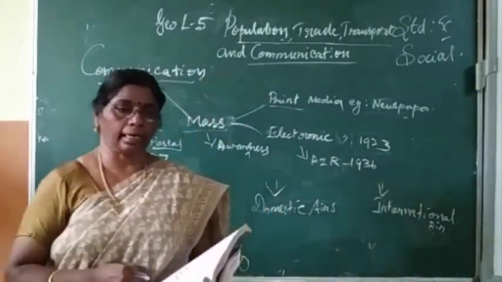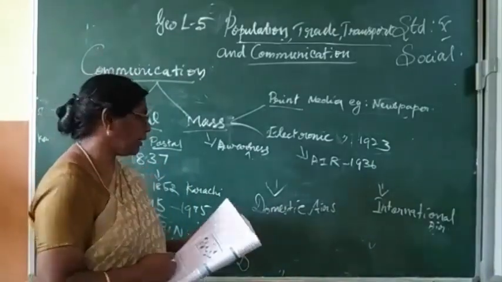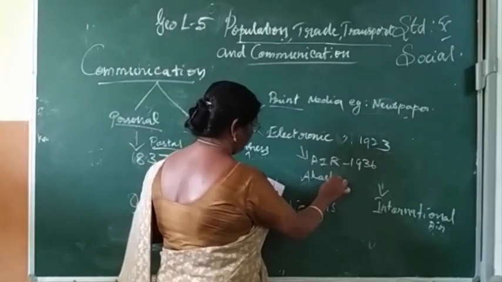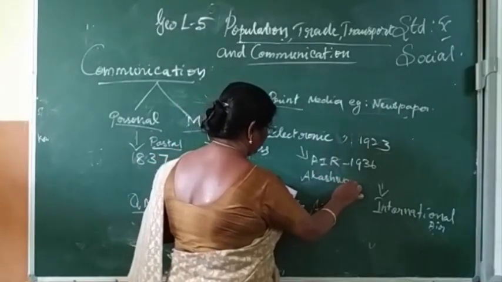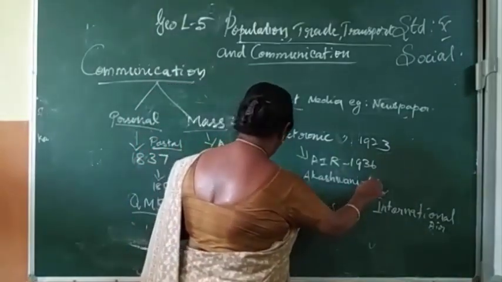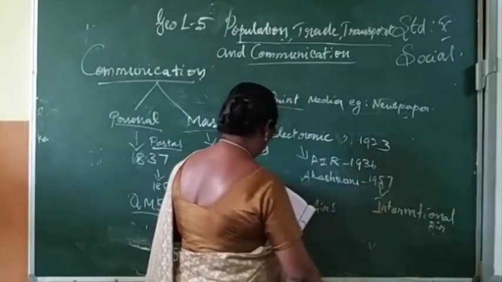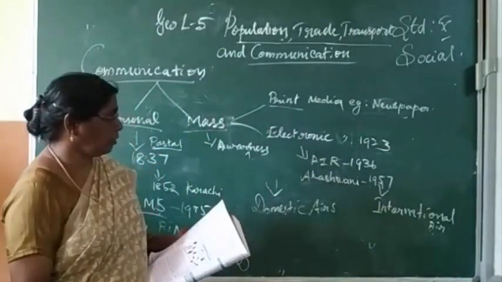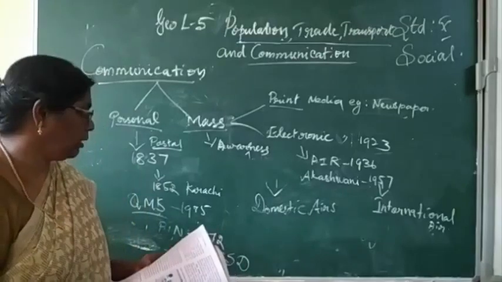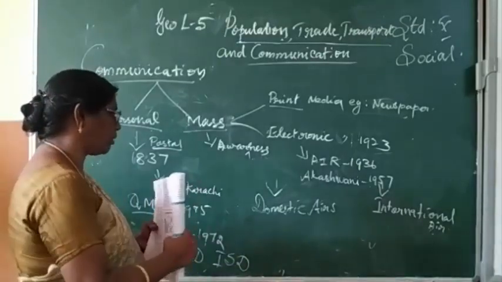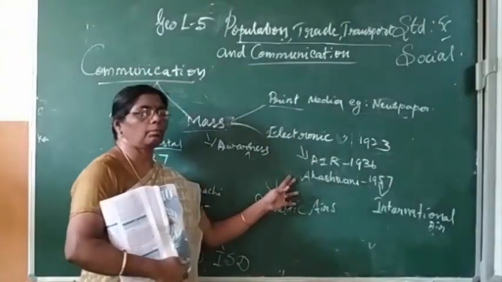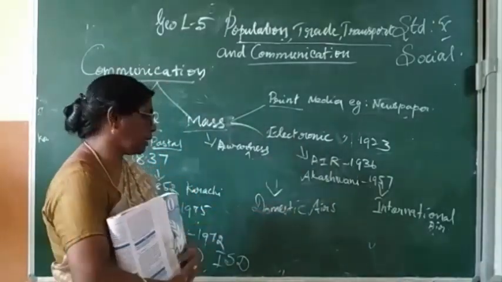Again it was renamed as Akashvani in 1957. It broadcasts many programs relating to information, education and entertainment.